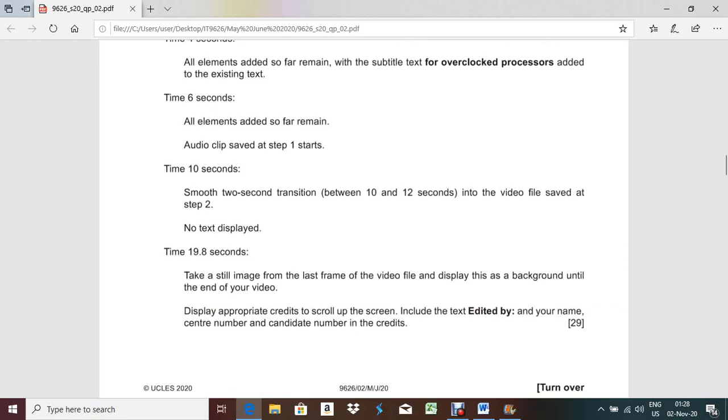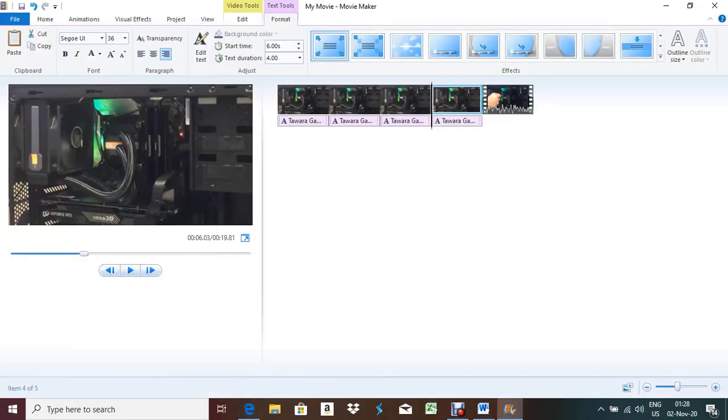Smooth 2 second transition between 10 and 12 seconds into the video clip saved in step 2. Okay, so that means after 10 seconds you have to give one transition. Now where is my 10 second? You have to check this one.